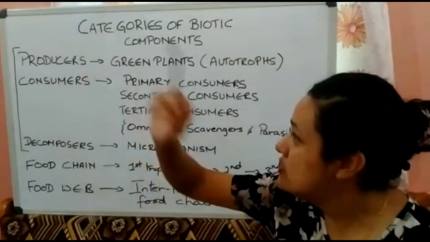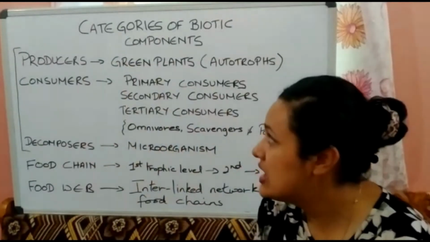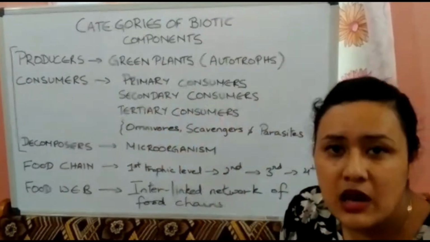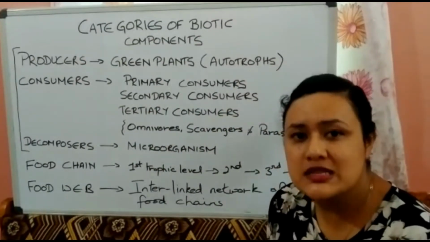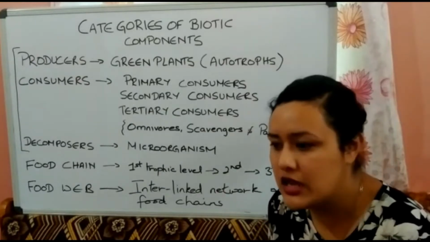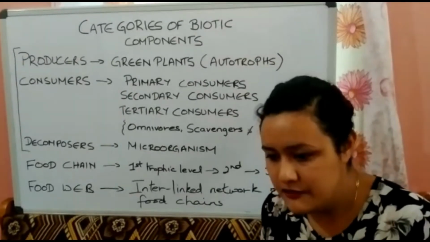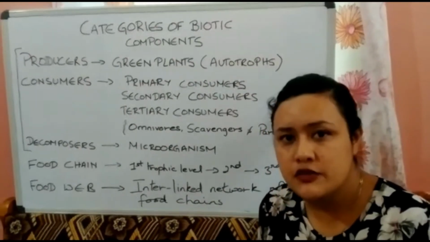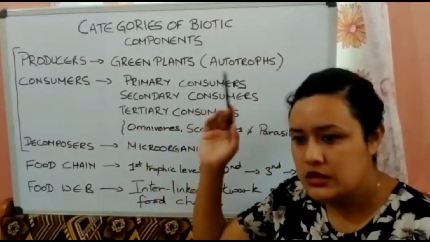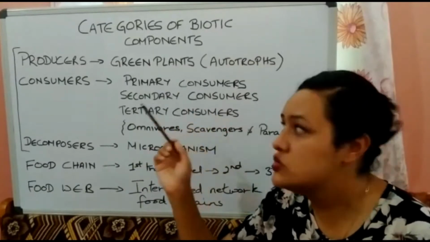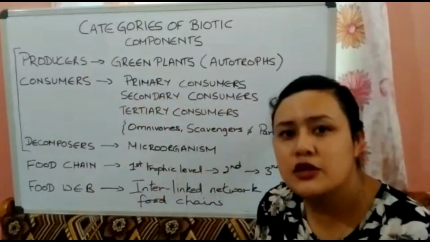You can see producers. Producers are also known as autotrophs, and green plants are autotrophs. Why? Because they can prepare their own food. Auto means self, trophs means nourish. They can nourish themselves, prepare their food by themselves and also utilize that food for their proper growth. So green plants are known as autotrophs, and autotrophs are known as producers.